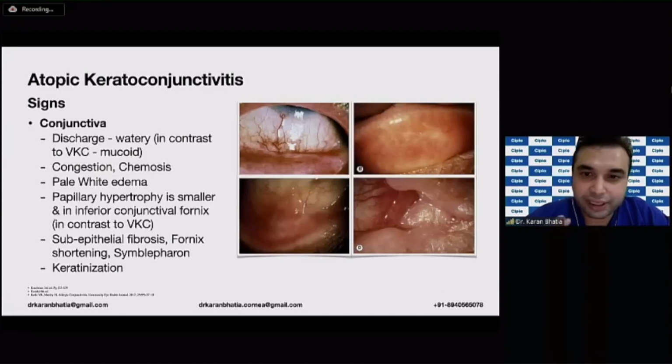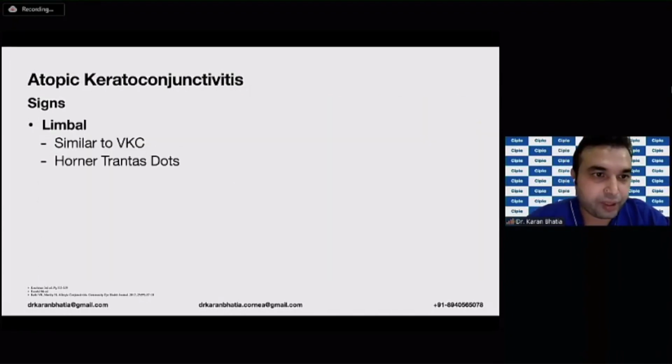And coming to the conjunctiva, you can have a discharge. Now, as mucoid discharge was seen in VKC, you will have a watery discharge over here, and congestion will be there. Papillary hypertrophy generally is seen in the inferior fornix, as you can see over here, and you can have scarring as well, keratinization, symblepharon, and as this picture shows, fornix shortening, and keratinization that is taking place at the caruncle.